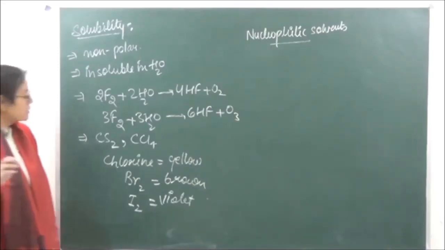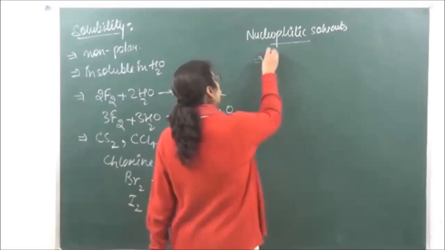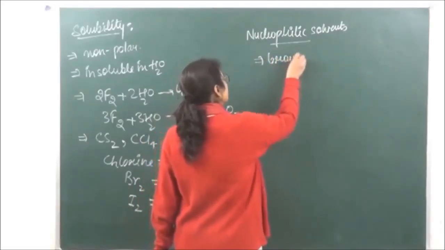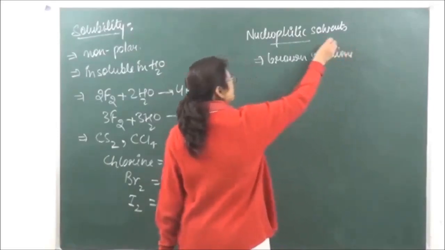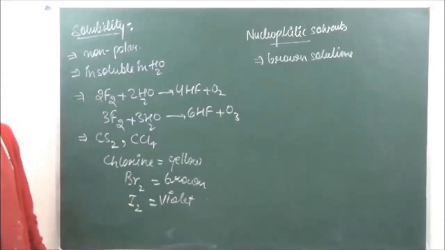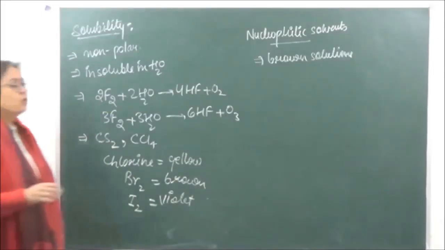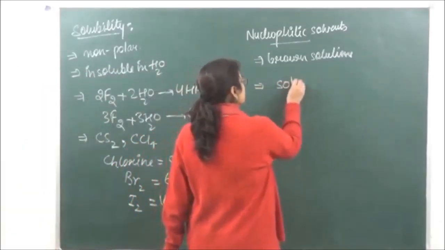Right? So when we are dissolving the halogens in nucleophilic solvents, they are going to produce brown solutions, due to complex formation which is going to take place over here.